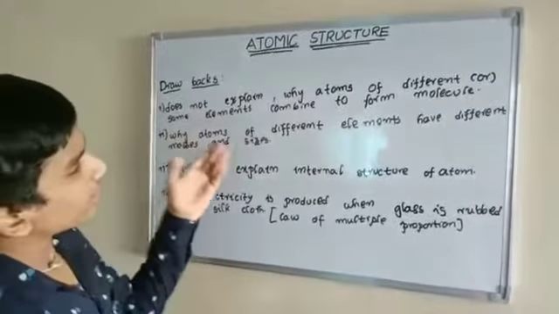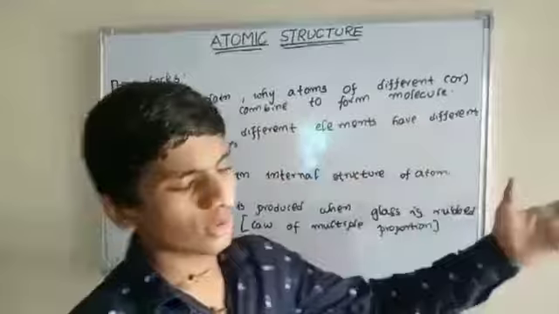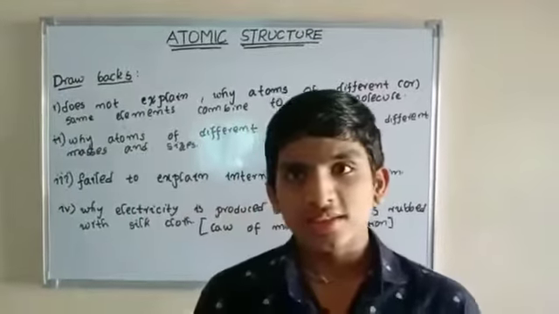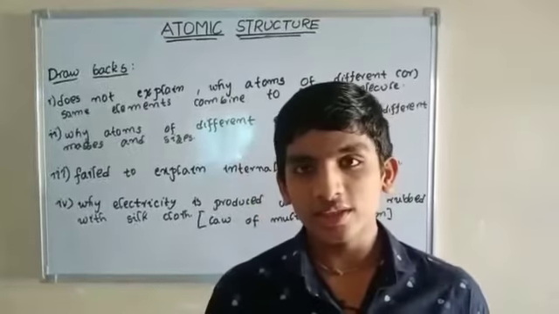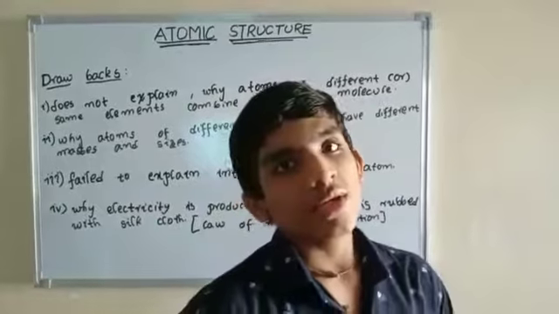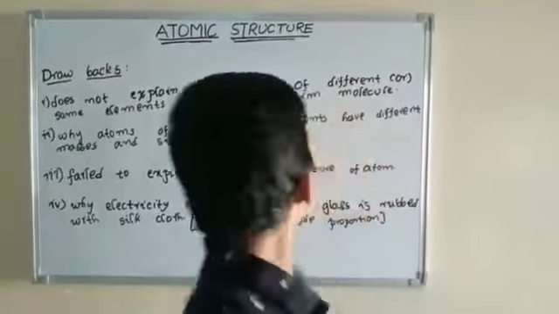Next one, why atoms of different elements have different sizes and masses. We also discussed this point in the postulates, but he does not explain why different elements have different masses and sizes.